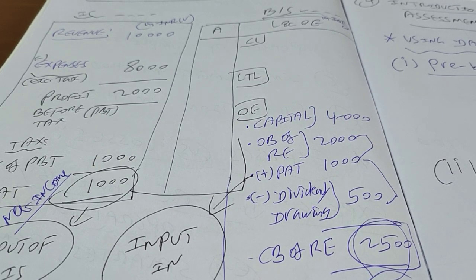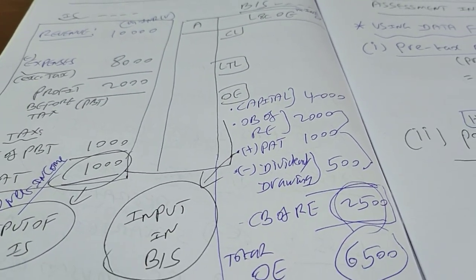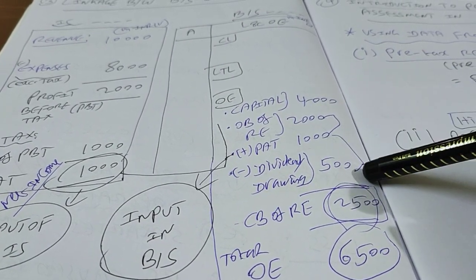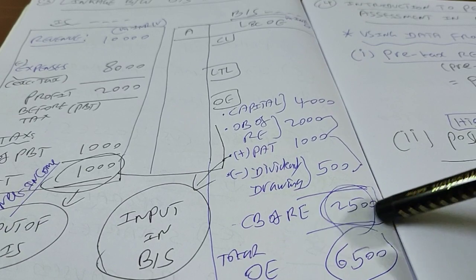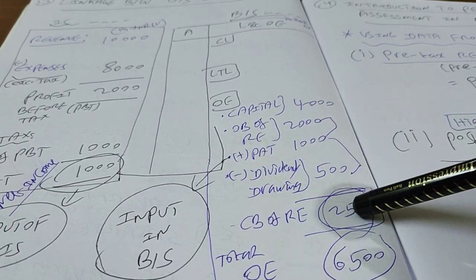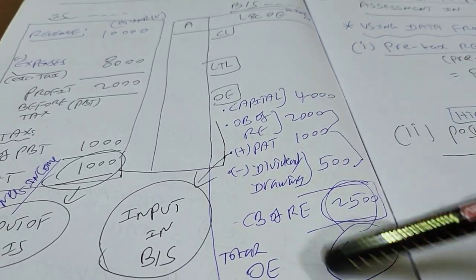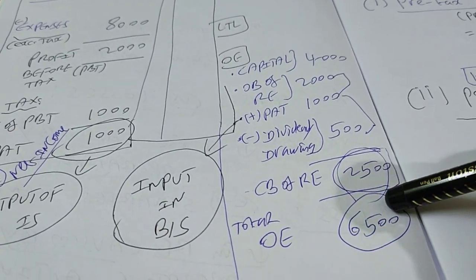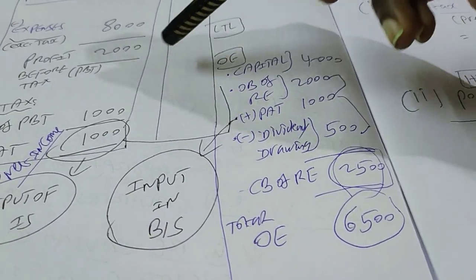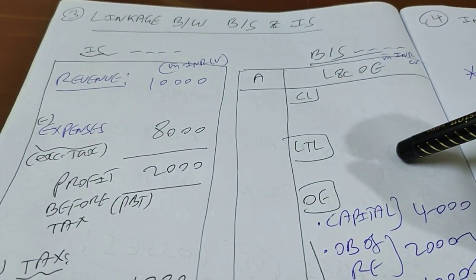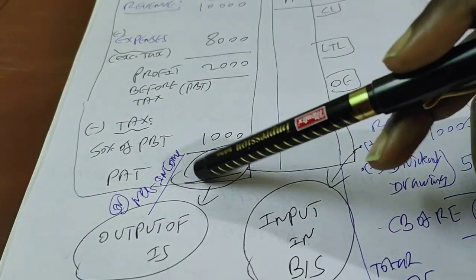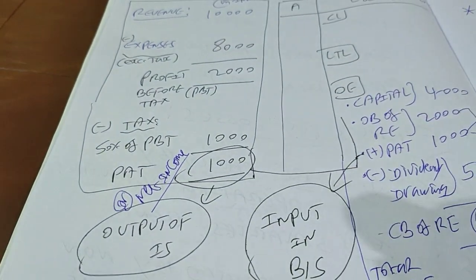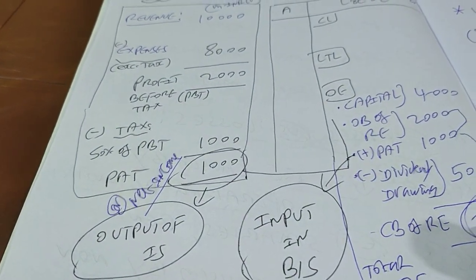So how much is it? Why don't you guys calculate this? 2,000 crores plus 1,000 crores minus 500 crores gives you a closing balance of retained earnings of 2,500 crores. Closing balance of retained earnings plus capital will give you the total of owner's equity. That means the ending balance of owner's equity. So what is the relationship between income statement and balance sheet? If you ask this question, the answer is very simple. The PAT or the net income is the output of the income statement, which becomes the input for your balance sheet in the computation of owner's equity.